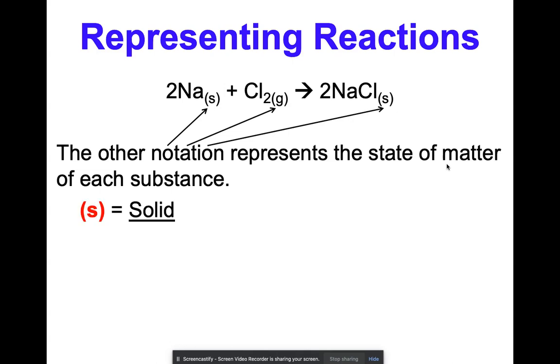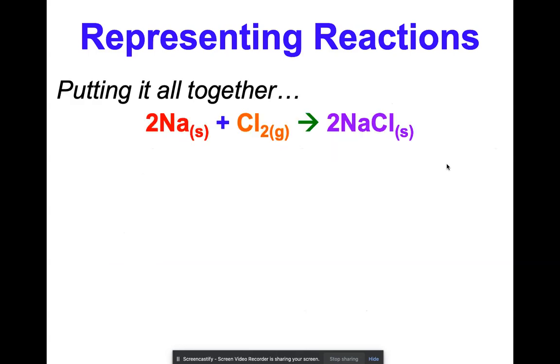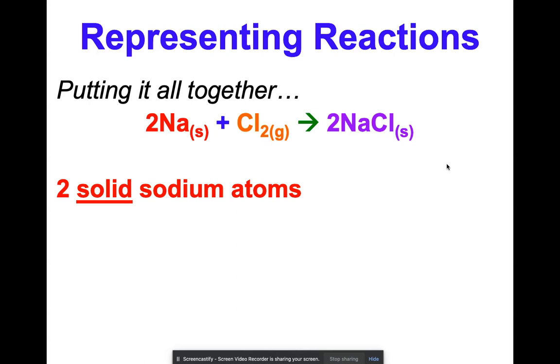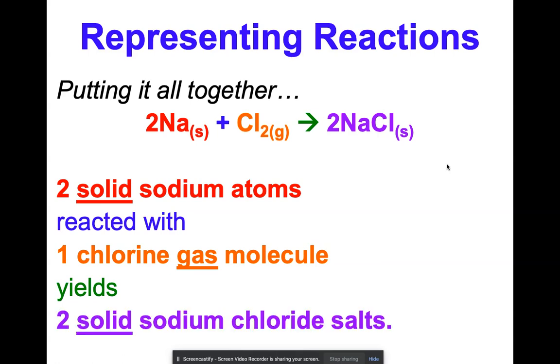S is for solid, L is for liquid, G is for gas, and AQ is for aqueous, which means that the molecule is dissolved in water. So let's go ahead and put it all together. Two solid sodium atoms reacted with one chlorine gas molecule yields two solid sodium chloride salts. So that's how you would read that, like a sentence.